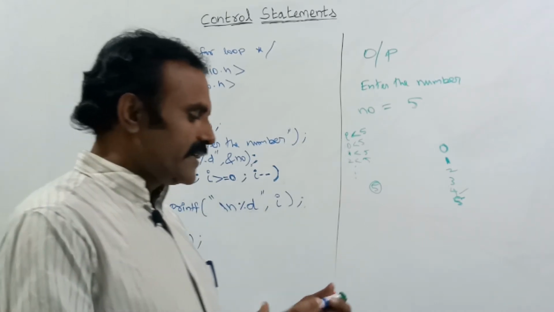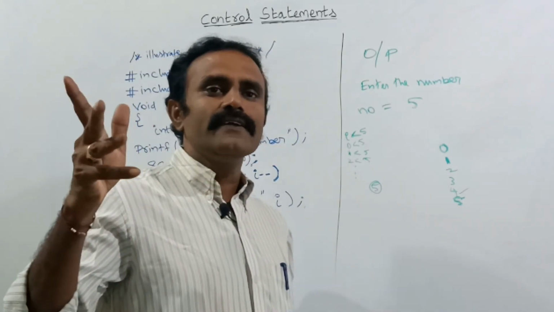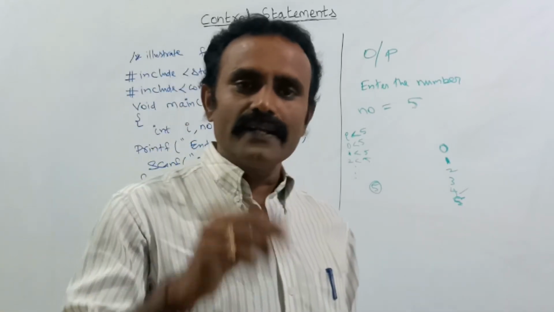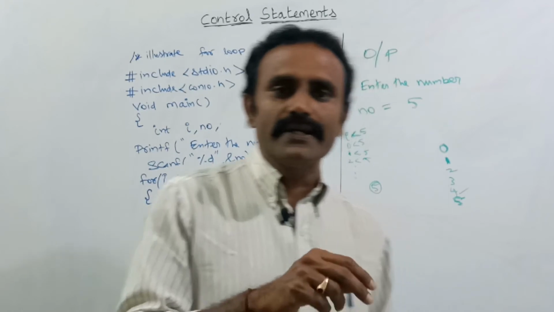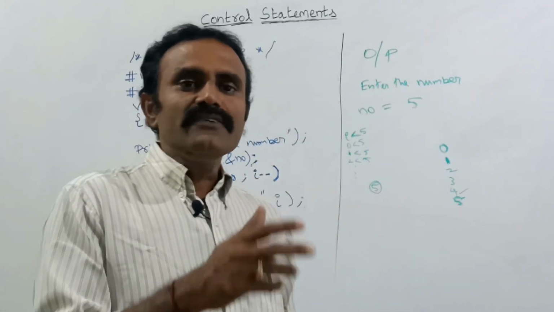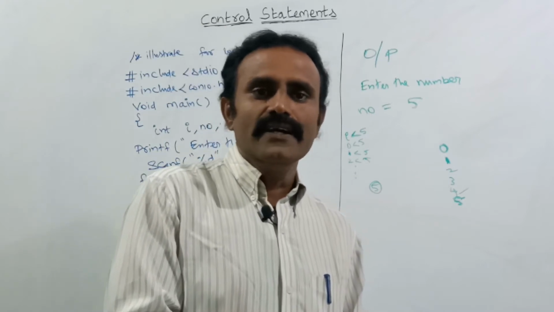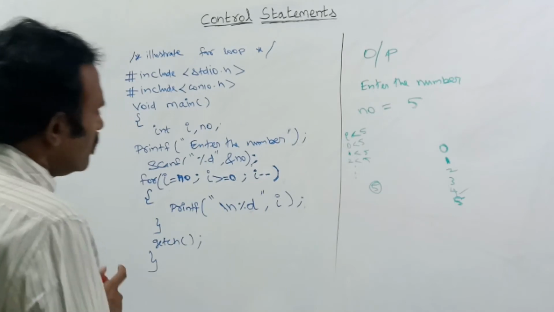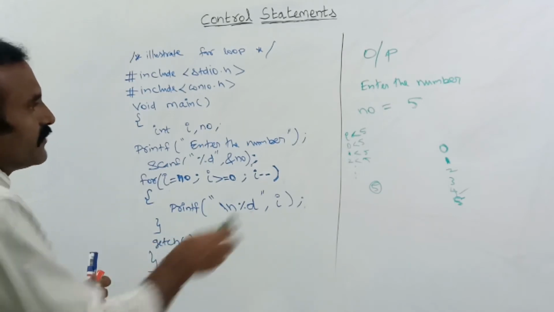For each and every iteration it will check whether the given value is greater than 0 or not. If it is greater than 0, then the output will be printed, the given value will be printed. Otherwise, if it is false, it will jump outside of the loop. So here NO will be 5.